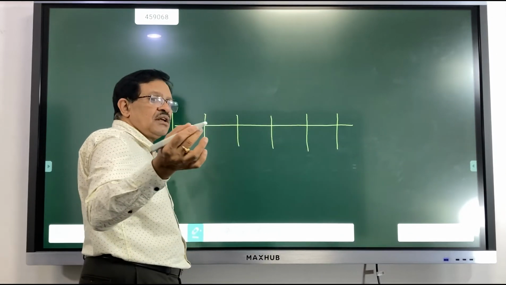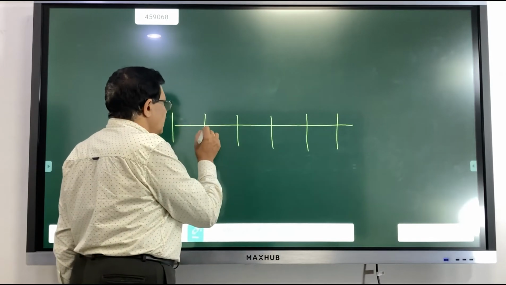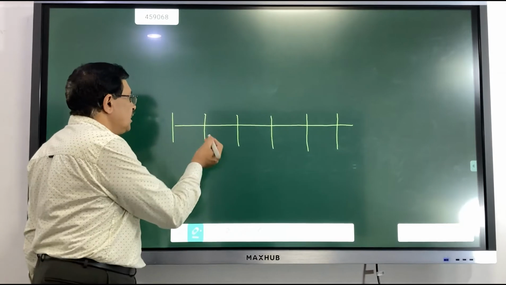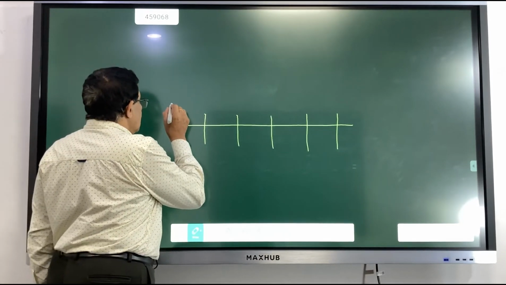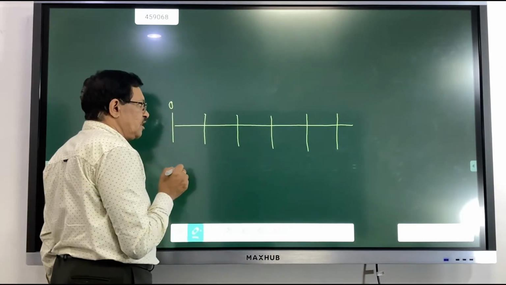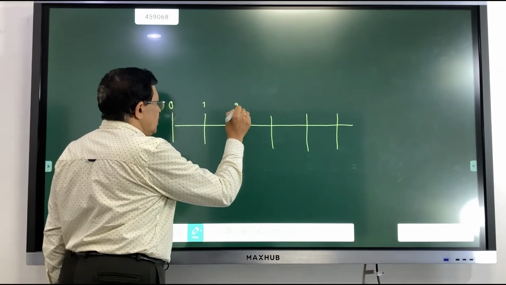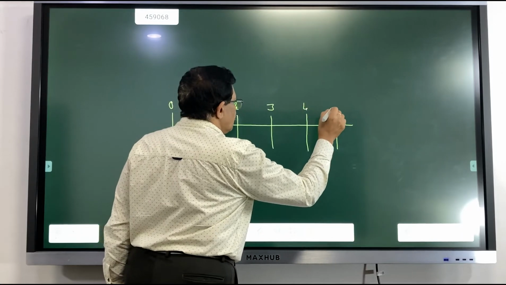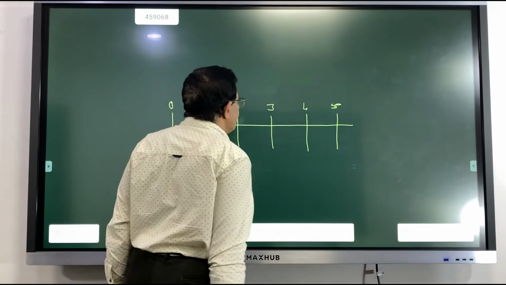The size of the period differs from one problem to another. It can be 1 day, 1 month, half a year, or a year. And this is the time that we call the zero time period. First period, second period, third period, the fourth period, end of the fourth period, and the fifth period, end of the fifth period.